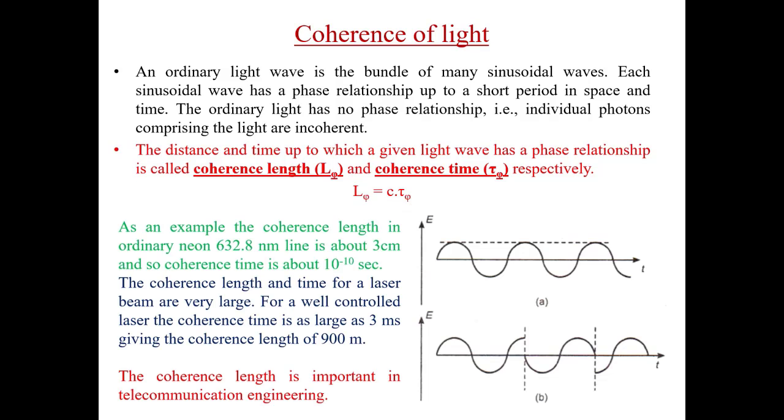As an example, the coherence length of an ordinary neon light is about 3 centimeters, and so the coherence time is around 10 to the power minus 10 second. On the other hand, the coherence length and time for a laser beam are very large. For a well-controlled laser, the coherence time can be as great as 3 milliseconds, giving a coherence length of 900 meters or 0.9 kilometer. This coherence length is important in telecommunication engineering.